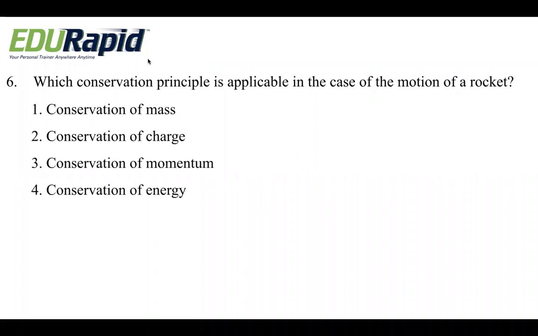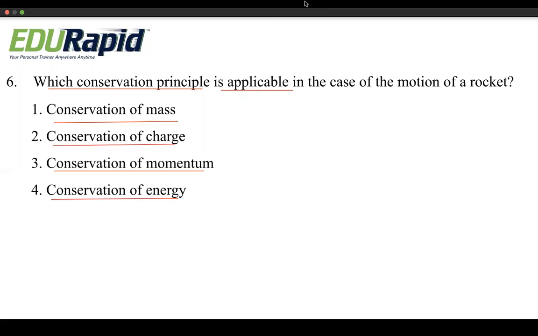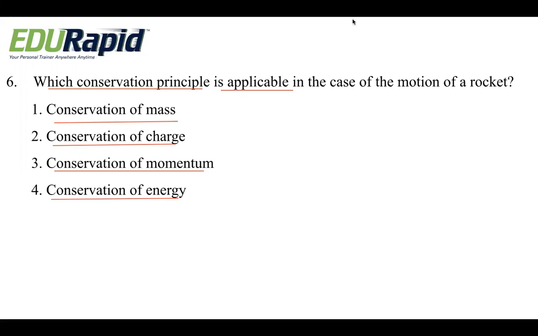Which conservation principle is applicable in the case of a rocket? So we have seen, right? So which conservation principle is applicable out of these? Is it conservation of mass, or conservation of momentum, or is it conservation of energy? Okay, so which conservation principle is applicable?